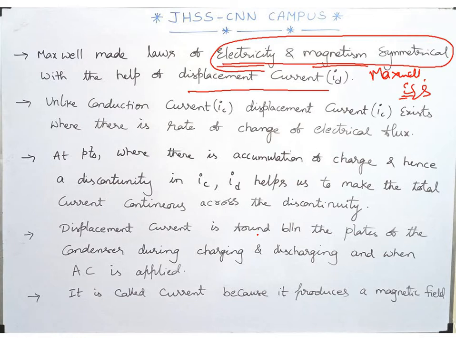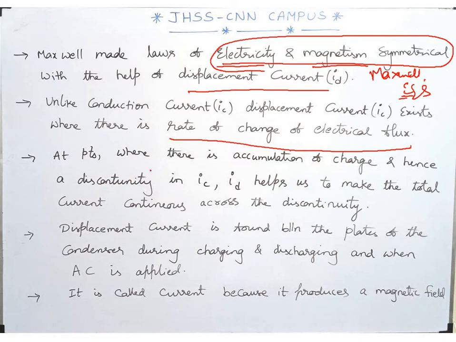Okay, so unlike conduction current, now let's look at the displacement current once again. Unlike conduction current, displacement current exists where there is a rate of change of electric flux, while conduction current is IC equal to dq by dt. Remember that the rate of flow of charge is nothing but conduction current, while here it is the rate of change of electric flux, d phi E by dt.